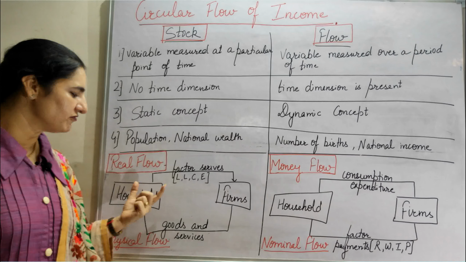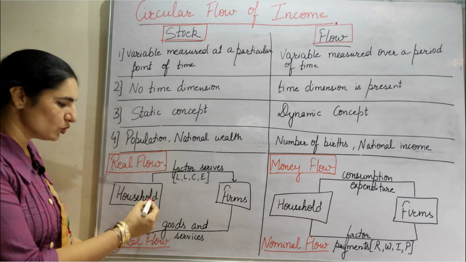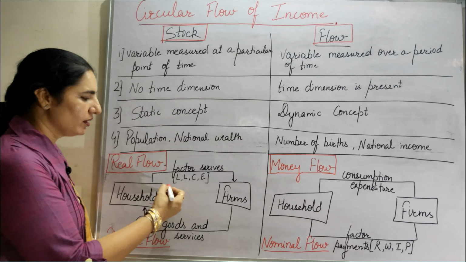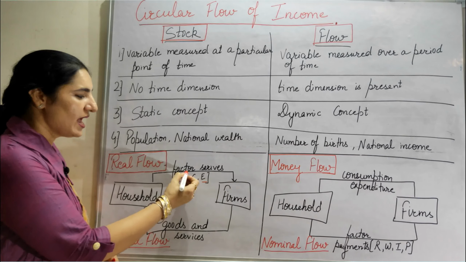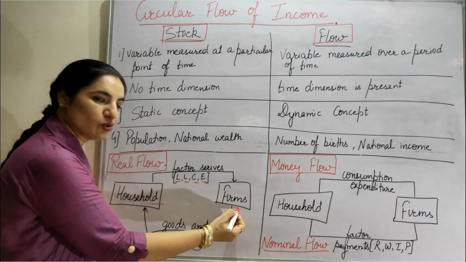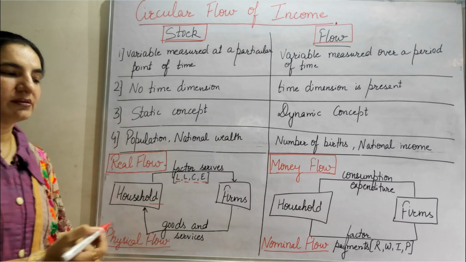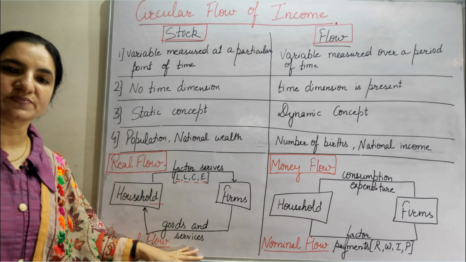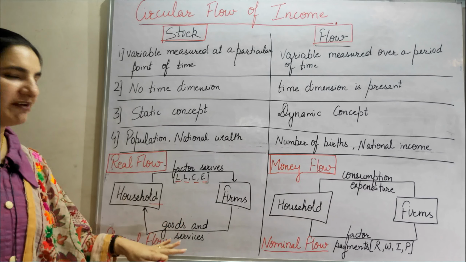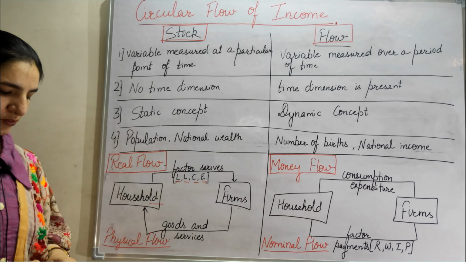This is the first step where households are giving their land, labor, capital and enterprise as factor services to firms. In return, the firms give them the goods and services produced. Here we have avoided the money flow.